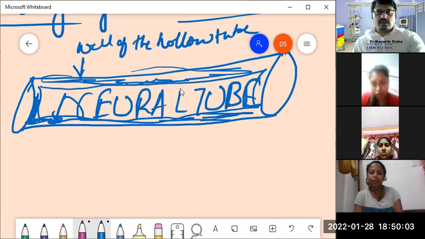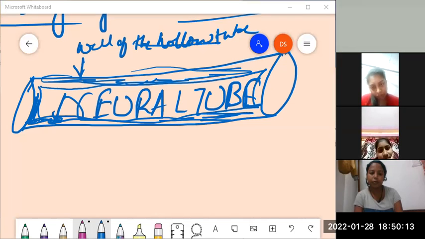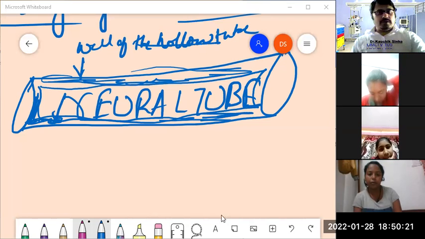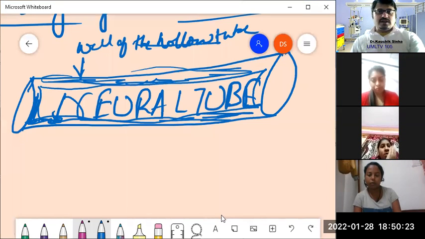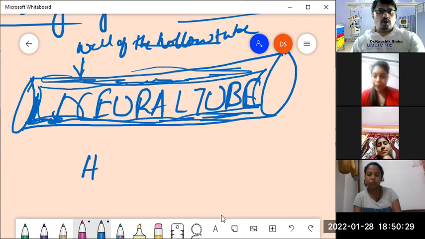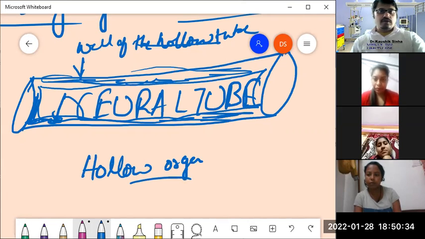What does it signify actually? It signifies that what we consider the brain to be a solid organ, in reality, it is not a solid organ. It is rather a hollow organ. Not only the brain, even the spinal cord, both are hollow organs. Did you understand now?